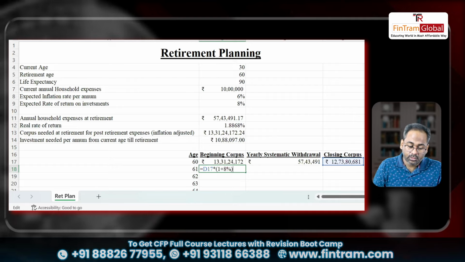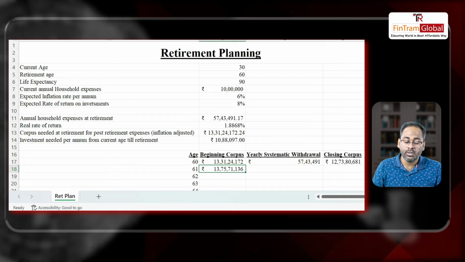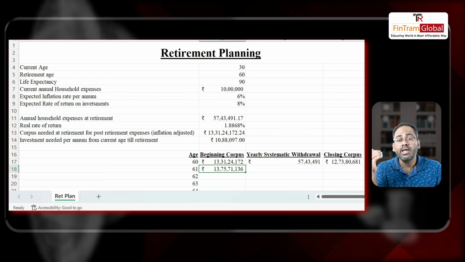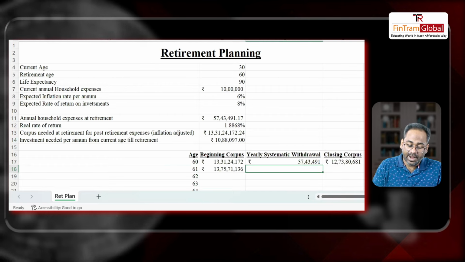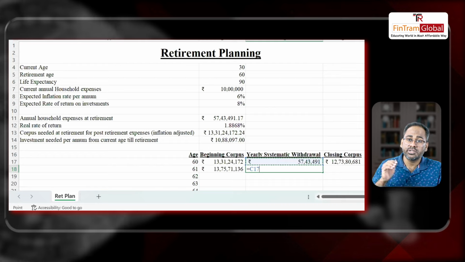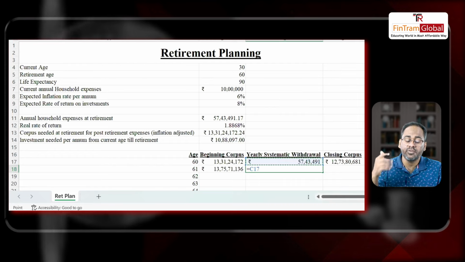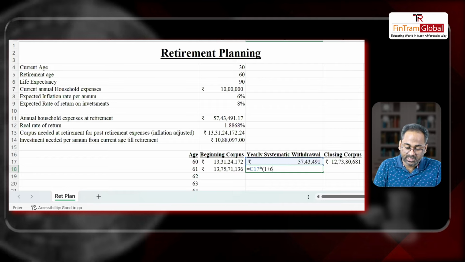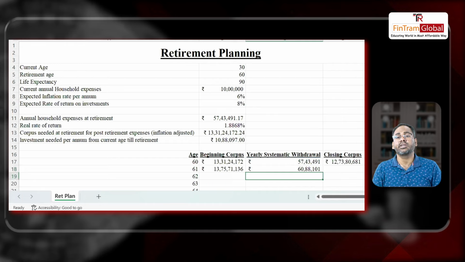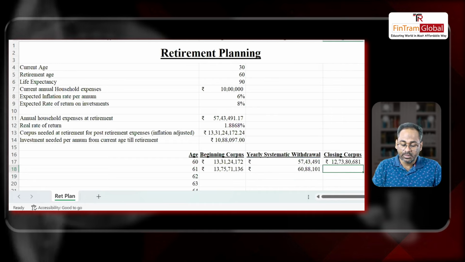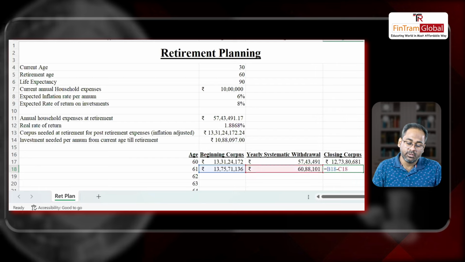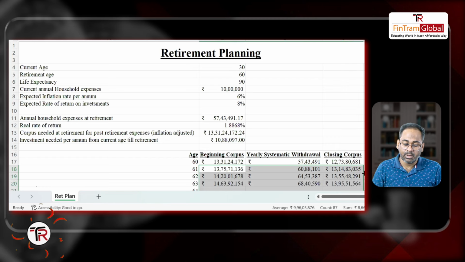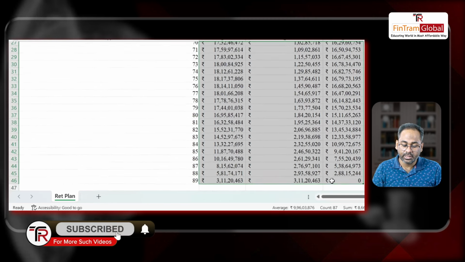I'll close this. So for my second year, the opening balance will be the closing balance for the first year increased by the rate of return, right? And my second year cash flow will be the first year cash flow inflated by the rate of inflation, into 1 plus 6%. Rate of inflation is 6%, right? So this will be my second year cash flow. And closing balance will remain the same: opening minus withdrawal will be closing. So let's select these three and double click. Let's check if our calculation is correct or not.